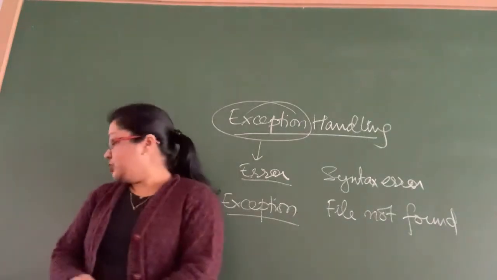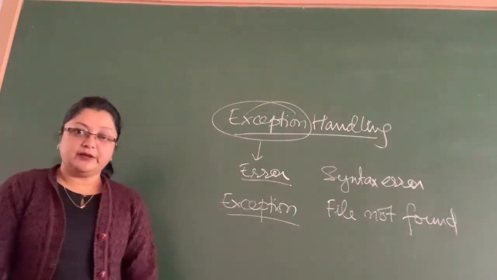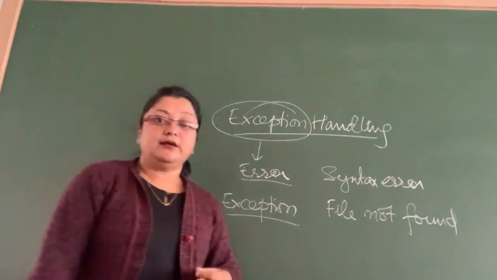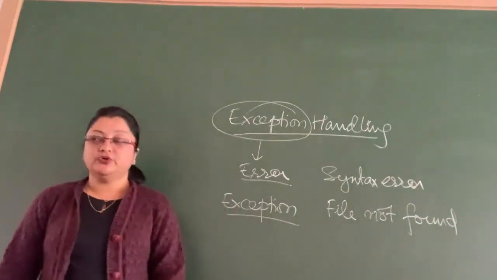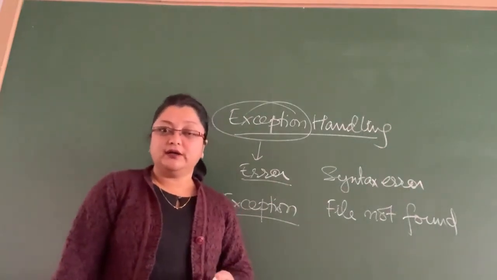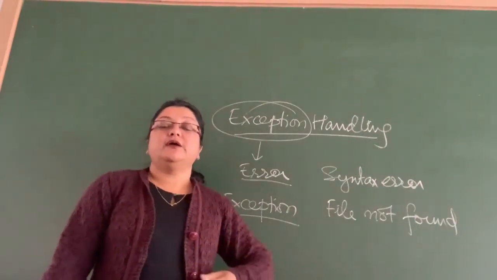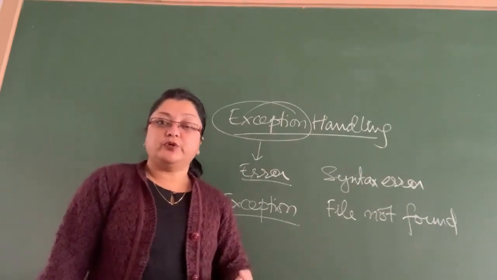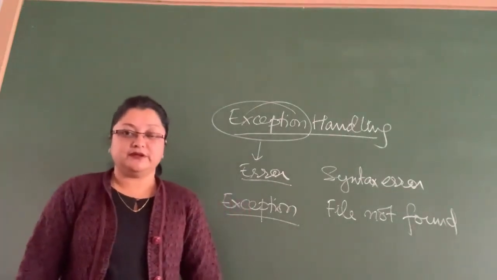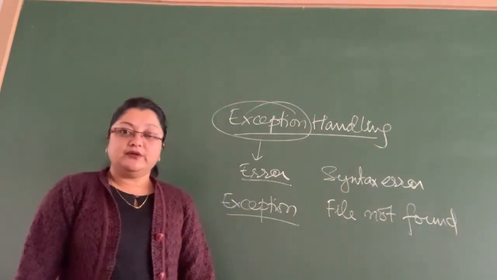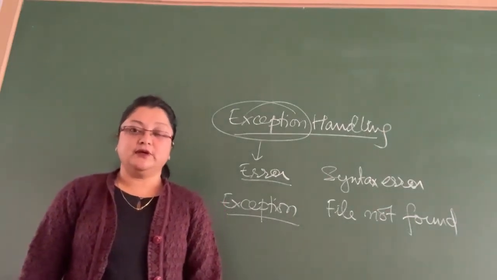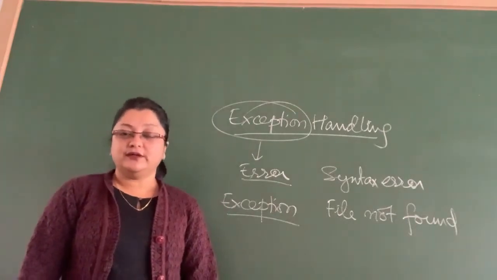So whenever we write a program and we can anticipate that when we are trying to open a file, the file may not be there. So when we can anticipate that this kind of problem might occur, then what we can do is prevent the program from stopping abruptly if that issue occurs, and make it exit in a graceful manner. We would like to give some message and then exit. Because the program has to exit, there is no other option.